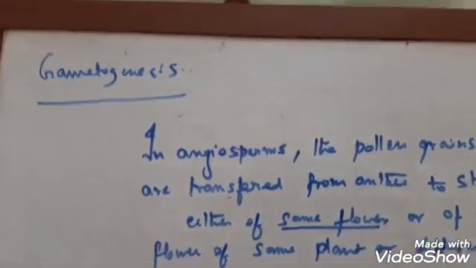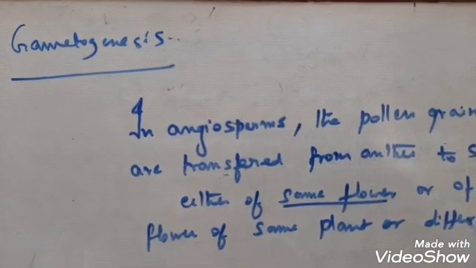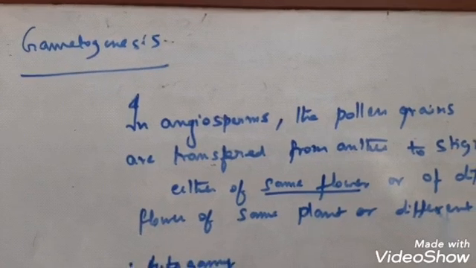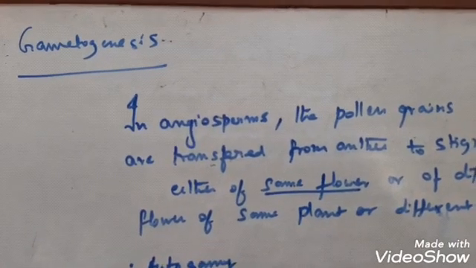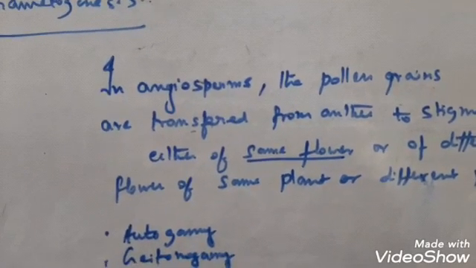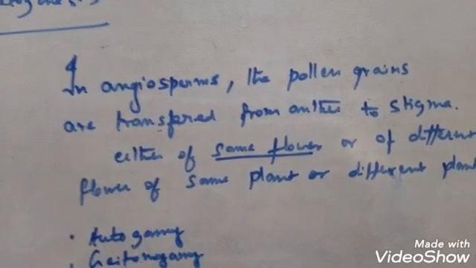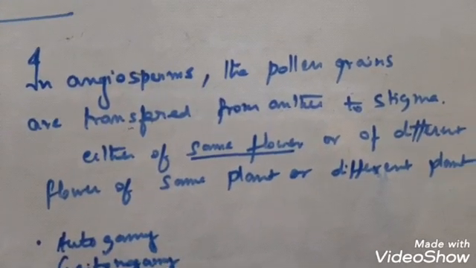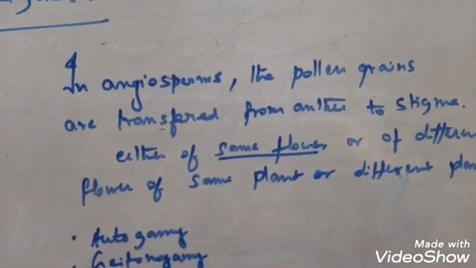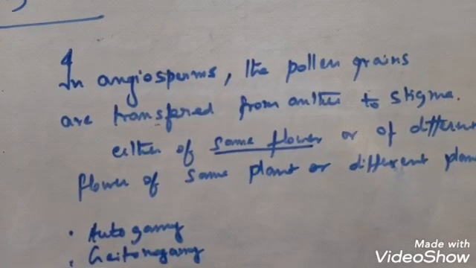So gametogenesis, as I told you, is divided into two heads, that is gamete formation and gamete transfer. I hope you understood the gamete formation process. Now in case of angiosperms, flowering plants, the pollen grains bear the male gametes. The pollen grains are transferred from the anther where the pollens are born to the stigma.